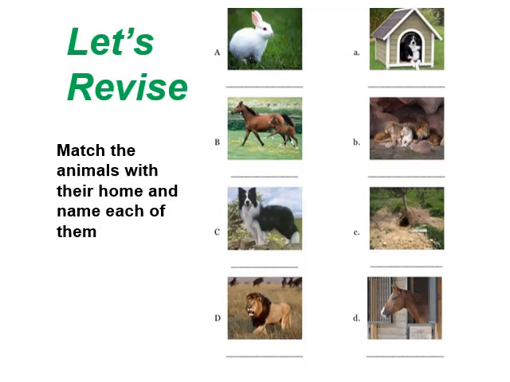Now children, let's revise what we have done. Match the animals with their home and name each of them. Children, you can see that here in one column there are animals and in the other there are homes of these animals. You can see in A, it is rabbit, horse, dog and lion.